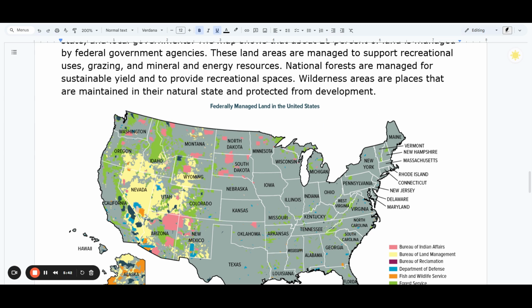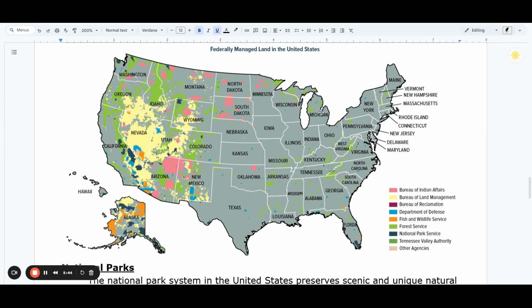This picture shows federally managed land in the United States. Here are the different organizations that manage land. So all of these different colors are different groups or chunks of land that is managed in the United States. Notice a lot more of it in the West here than anywhere else.